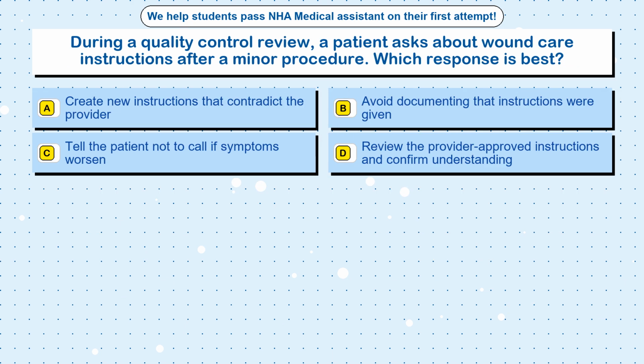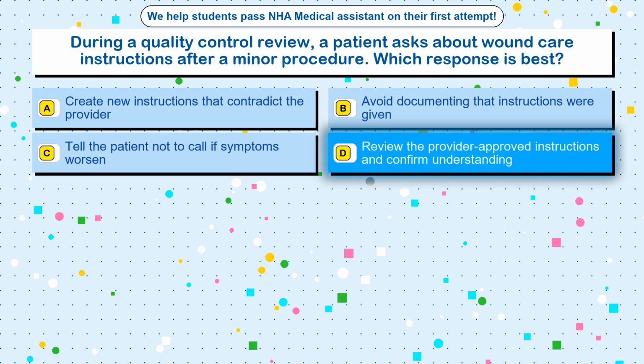Question 26. During a quality control review, a patient asks about wound care instructions after a minor procedure. Which response is best? Option A, create new instructions that contradict the provider. Option B, avoid documenting that instructions were given. Option C, tell the patient not to call if symptoms worsen. Option D, review the provider-approved instructions and confirm understanding. The correct answer is option D, review the provider-approved instructions and confirm understanding.